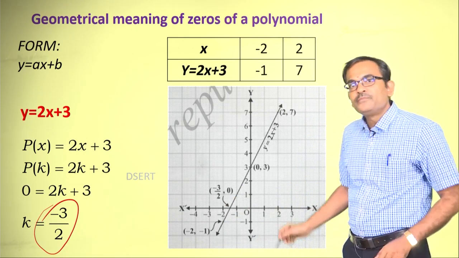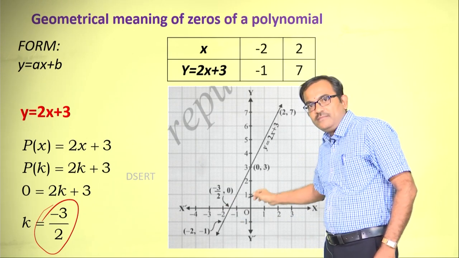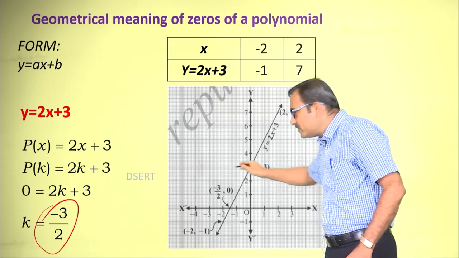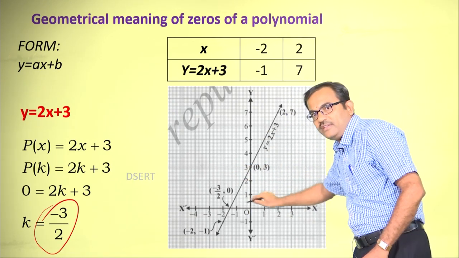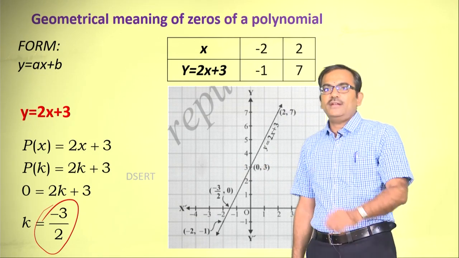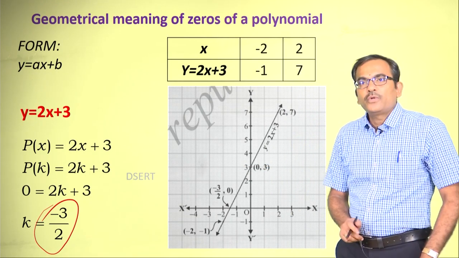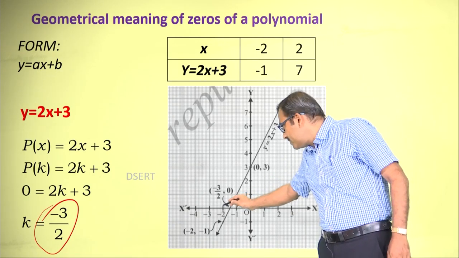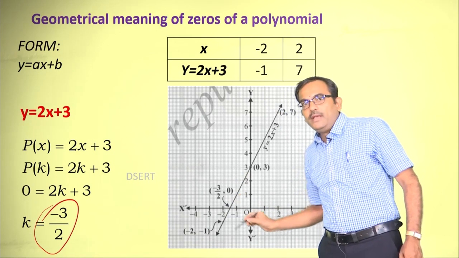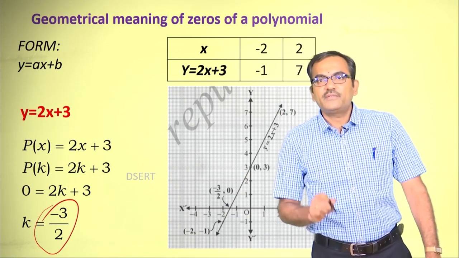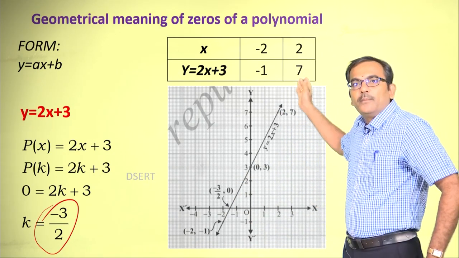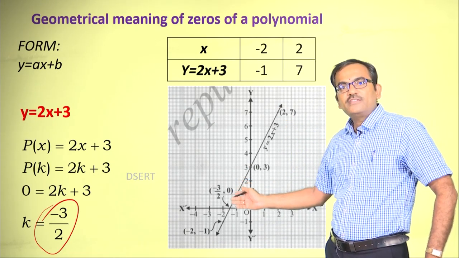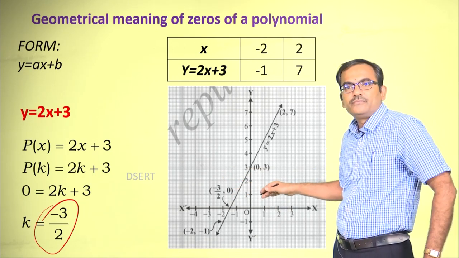Okay. Now consider this line. The point at which this line is crossing the x axis is a crucial thing for us. What you can observe here is (-3/2, 0), a point at which the polynomial line or equation line is crossing the x axis.